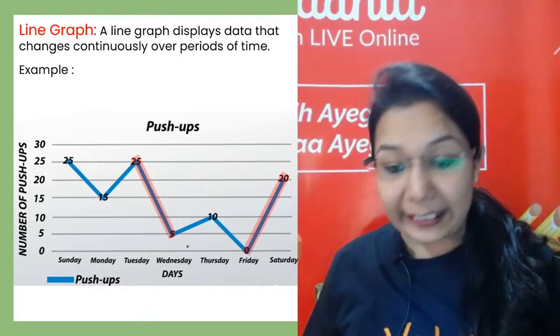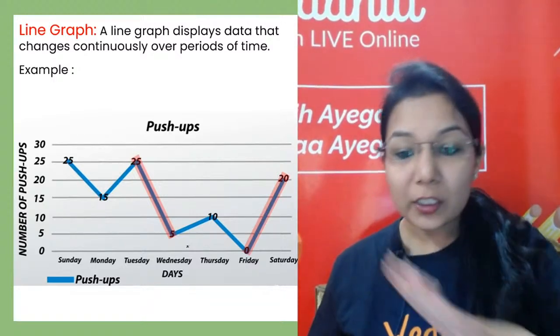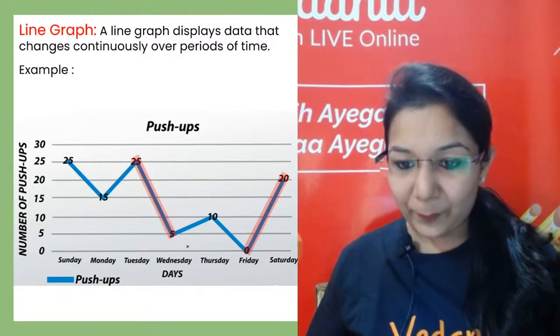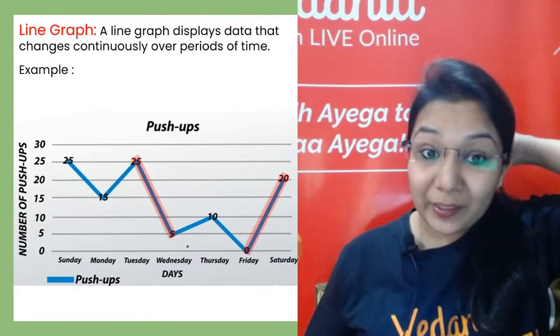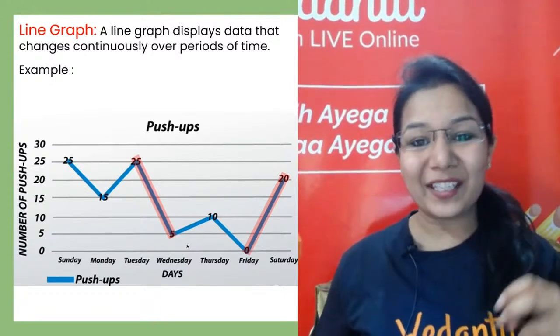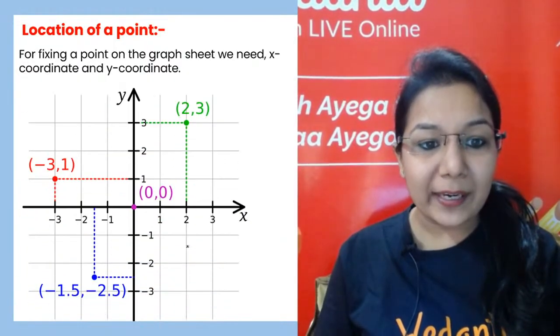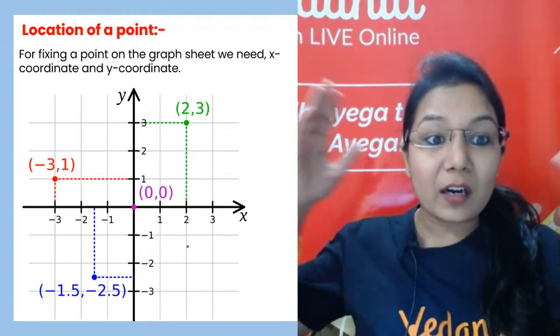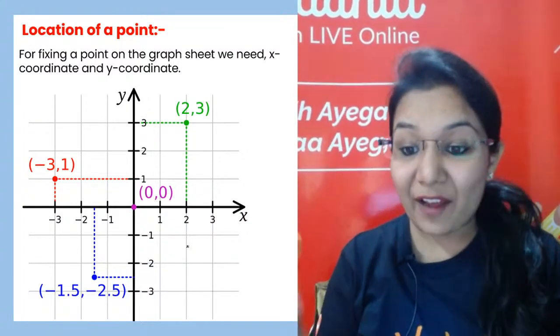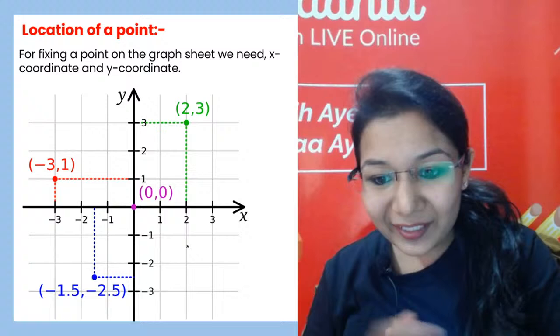Yes, Nandita, graphs are also used for indicating temperatures. It is not at all difficult. Hi Preksha, hi Divyansh. Yes, for doing comparison also, we make different types of graphs. Right? So for the location of a point, we have coordinates. We have x coordinate, we have y coordinate.